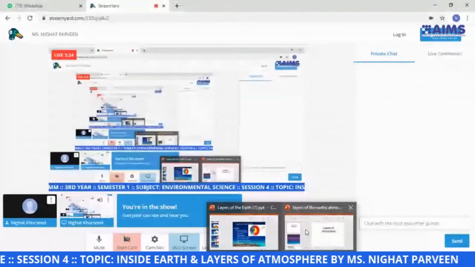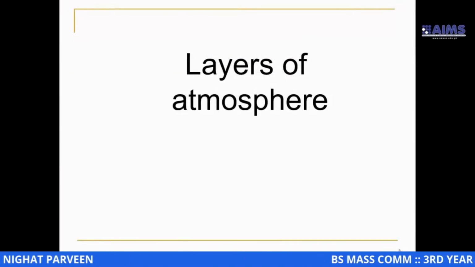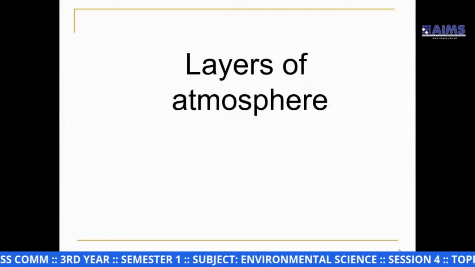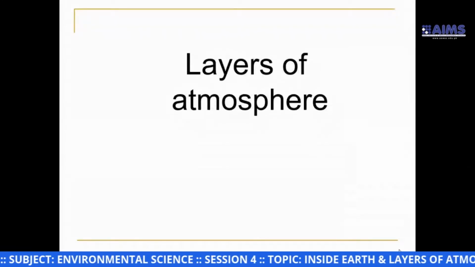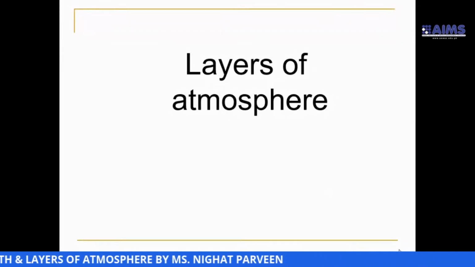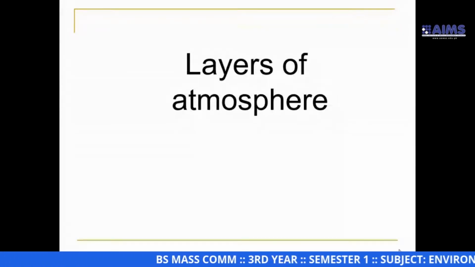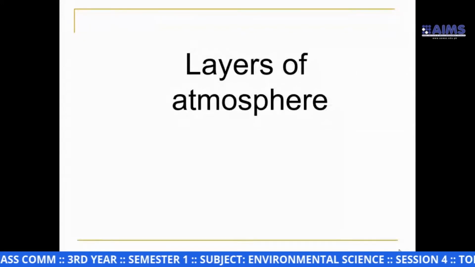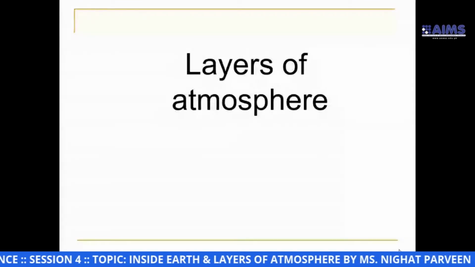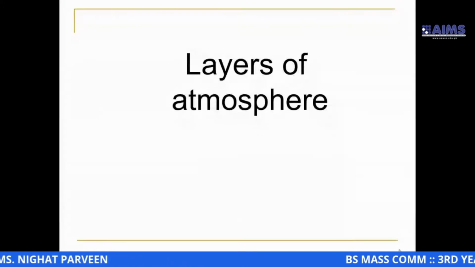Now we will see the different layers that comprise our atmosphere. Atmospheric layers are of four different types. The Earth's atmosphere is essential for life. Oxygen is required for respiration by animals and plants. Carbon dioxide is needed for photosynthesis. Nitrogen is used for making proteins, and ozone protects us from the sun's harmful rays.